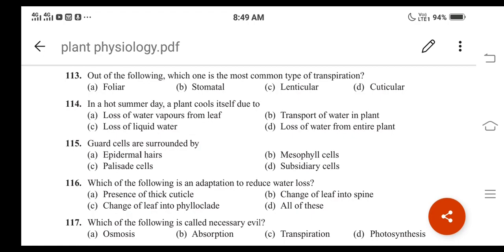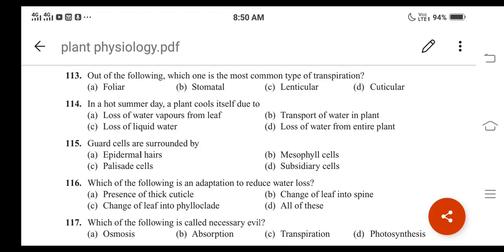And for question number 114, option A is the correct answer. Loss of water vapors from the leaf. On a hot summer day, a plant cools itself due to loss of water vapors from the leaf. Okay, it means due to transpiration, it will give a cooling effect to the plant, right? So option A is the correct answer. This is one advantage of transpiration, right?